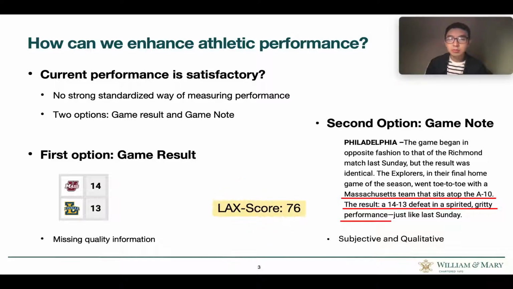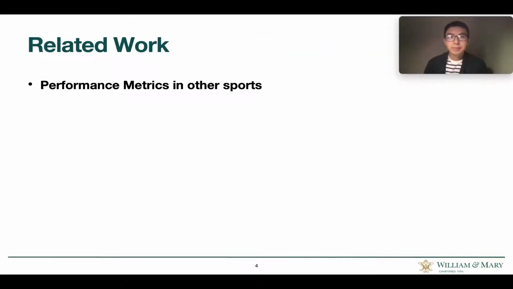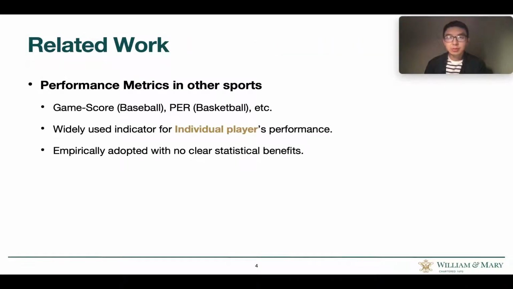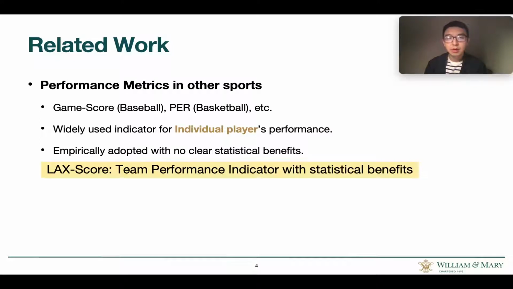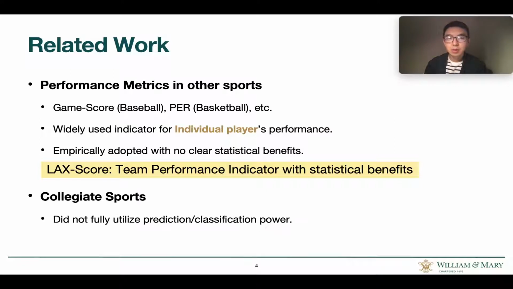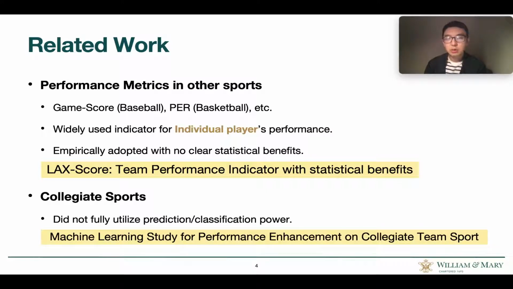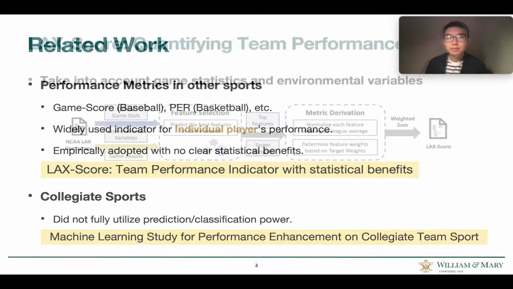How does our metric look like? It is simple, but very intuitive. There are several metrics in other sports. However, these are for individual players' performance in team sports, and there's no statistical benefit of using them. On the other hand, our metric tells team performance with statistical significance. And collegiate sports did not fully utilize the prediction power of machine learning. So our study is one of the first machine learning studies for performance enhancement in collegiate sports.